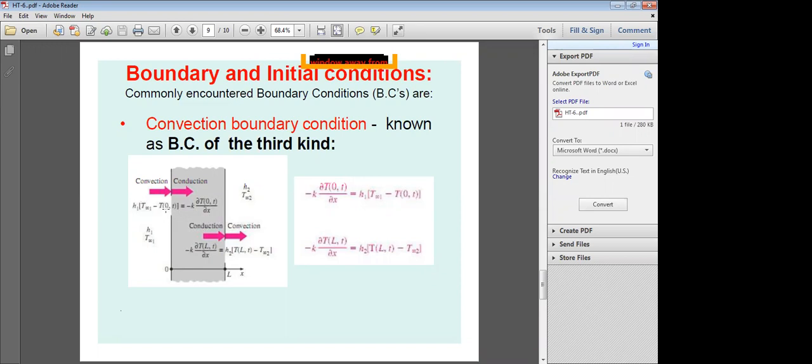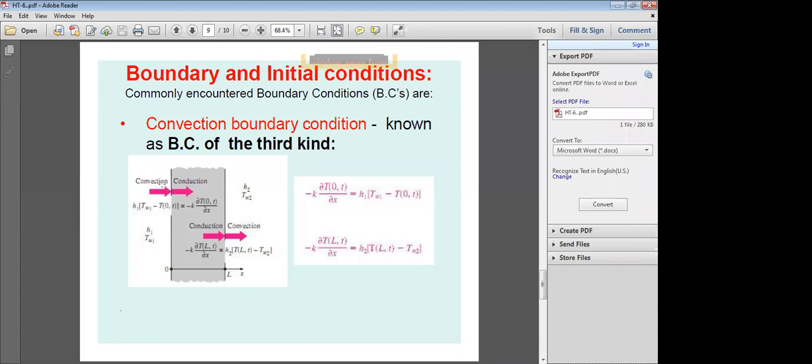Convective heat transfer per unit area is h1 times the temperature of the fluid minus the temperature at the wall, at x equal to 0. That is the convection heat transfer. Now what about that heat?